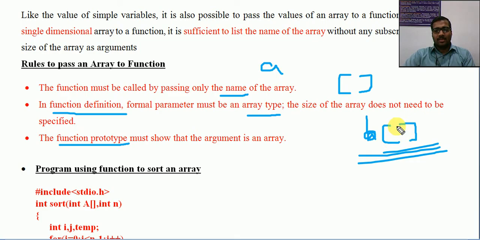For function definition and function declaration, we should provide this in the array format itself, even without the index value, but the subscript must be there. That is the only way in which the parameter can identify it as an array. But while making the call, we call only by using the name of the array. So these are the rules to be followed when passing an array as parameter.